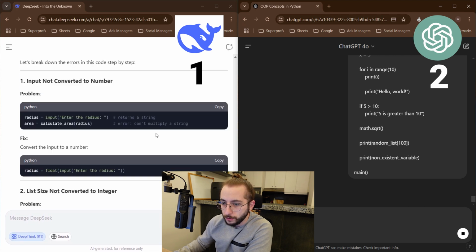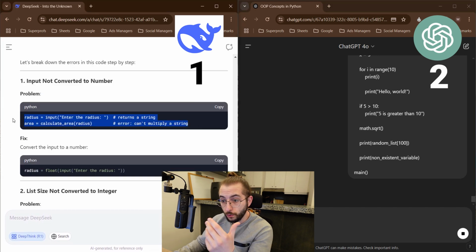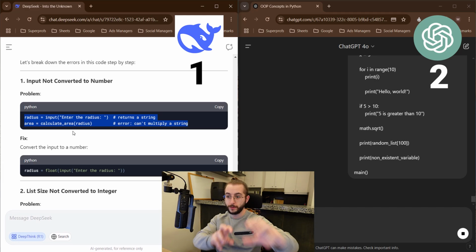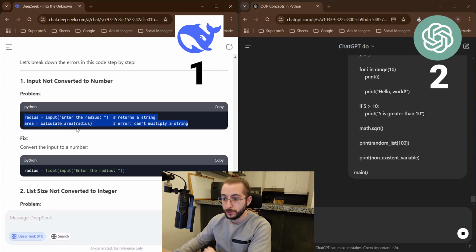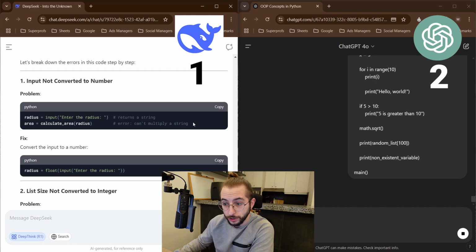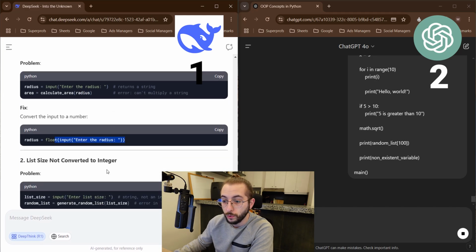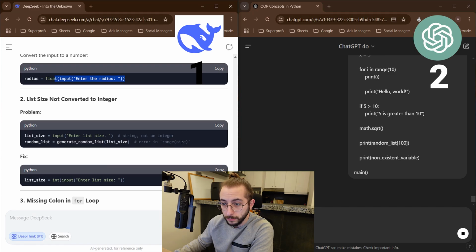Let's see, input not converted. Excellent. I like how it gave us individual points. This is the first problem, this is the second problem. Returns a string. Error, can't multiply a string. Very nice. All right, makes it into a float. List size not converted to integer. Input enter list size. Okay, second error.